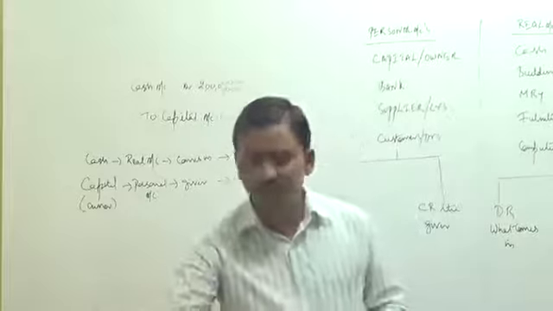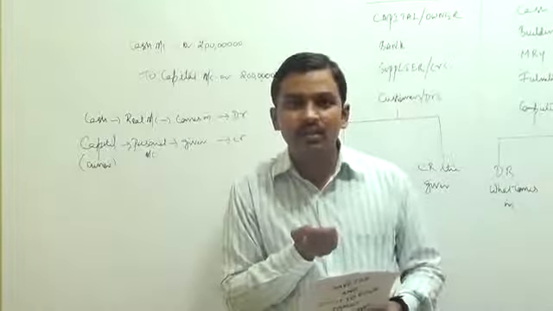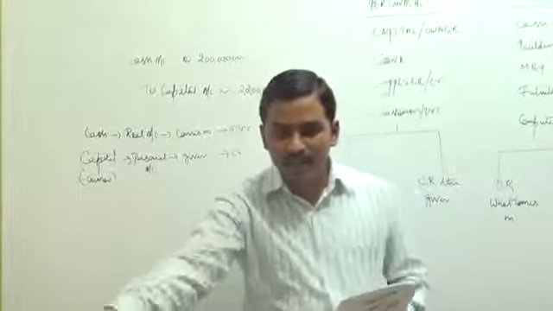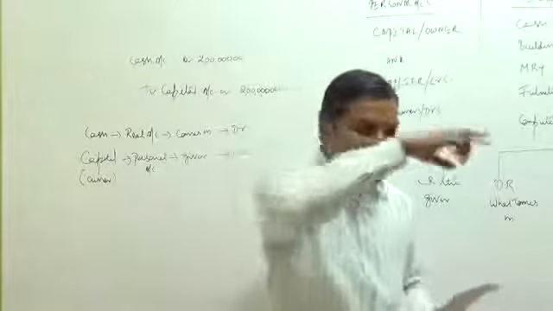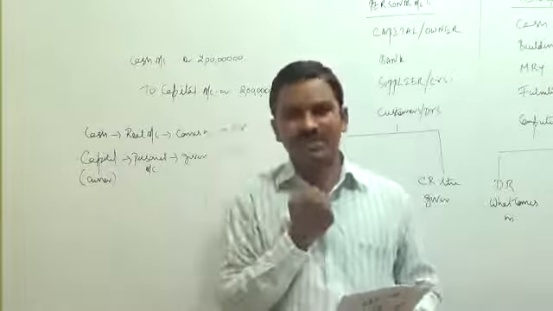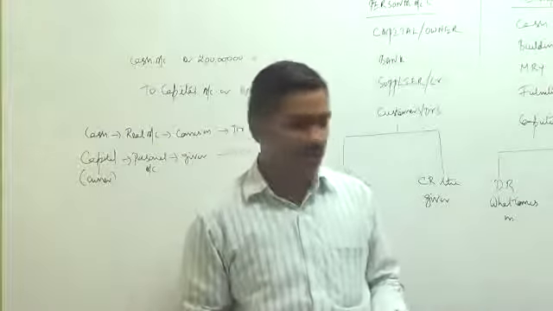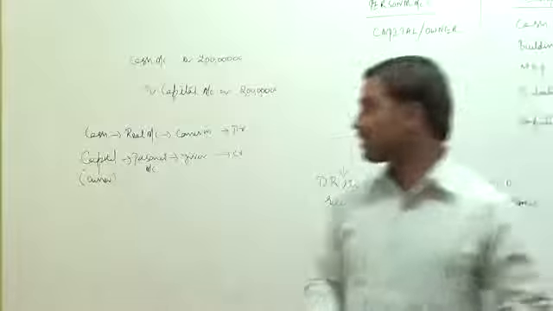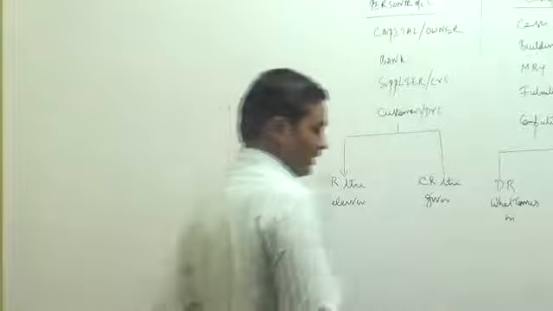Cash is going out of the business and an asset called building is coming into the business. So we are paying cash and we are receiving an asset called building. Building will not walk and come into the business. We are getting the rights of an asset called the building and we are giving away an asset called cash. So how to record a journal entry for this transaction? Let us learn how to record a journal entry for this transaction.